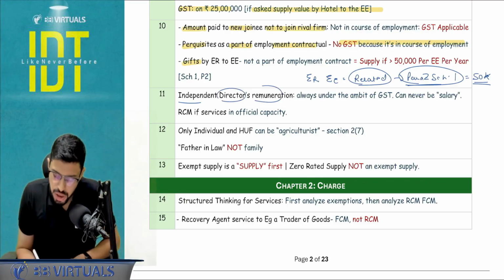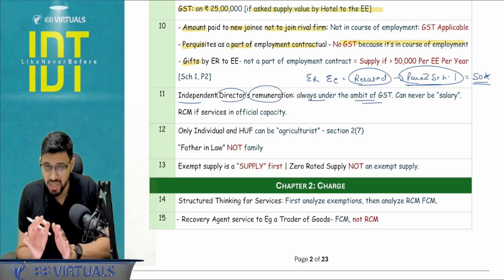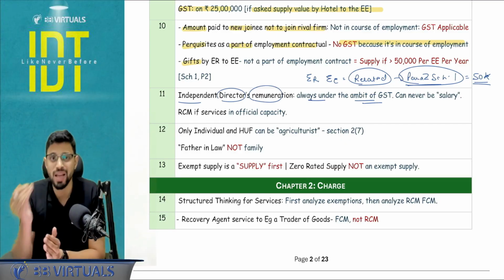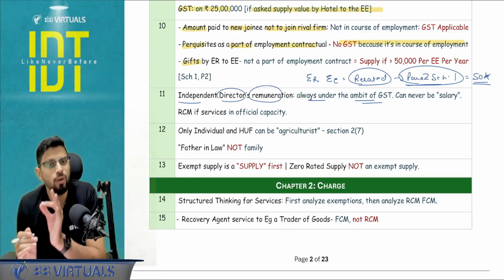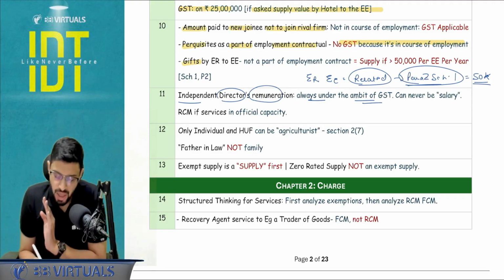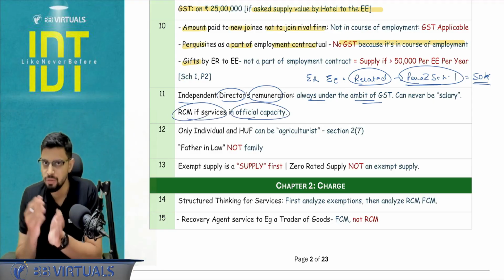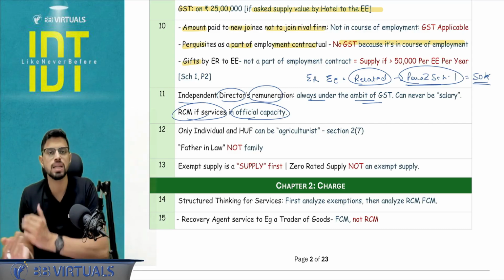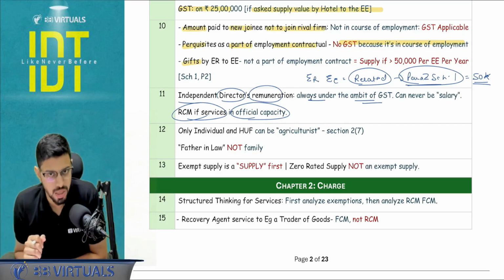Independent director remuneration, it is always going to be under the ambit of GST. It is never going to be a salary, because an ID can never be an employee due to restrictions on independence, section 149 Companies Act 2013. If the services are in the official capacity, it will go under reverse charge mechanism. If it is a personal capacity, it will go under the forward charge mechanism.